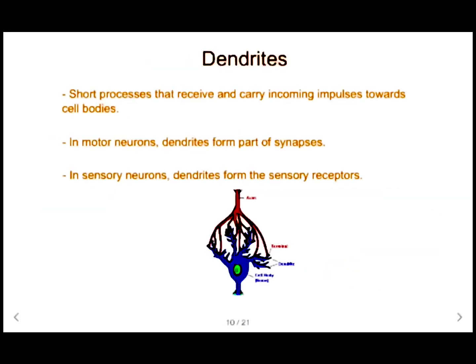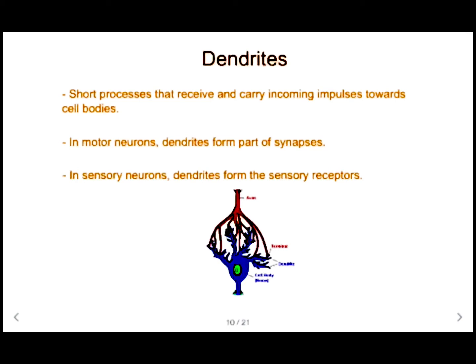Let's talk about the dendrites. We told that a nerve cell has one cell body and its processes, such as axons and dendrites. We talked about the axons. Now we are going to talk about the dendrites. Dendrites are the short processes that receive and carry incoming impulses towards the cell body.